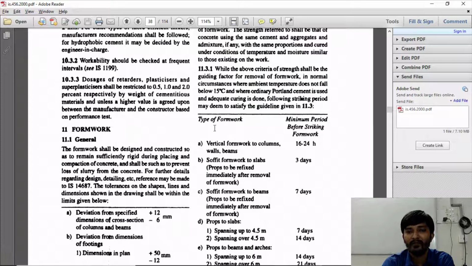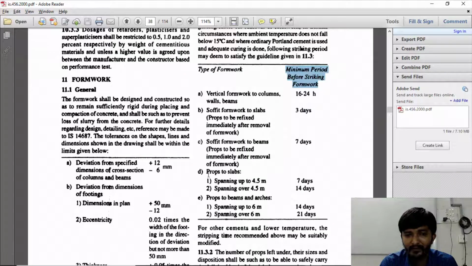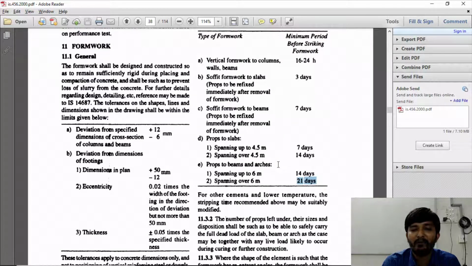So minimum period before striking form work. How much minimum time we should keep our concrete in the form work. For that, if you see, for props to slabs spanning up to 4.5 meter, we can remove the shuttering after 7 days. Spanning over 4.5 meter, we need to keep it for 14 days. For beams and arches spanning up to 6 meter, we need to keep it for minimum 14 days, and spanning more than 6 meter, we need to keep it for 21 days. This is given in the IS code, for how many days we need to keep our concrete in the form work.